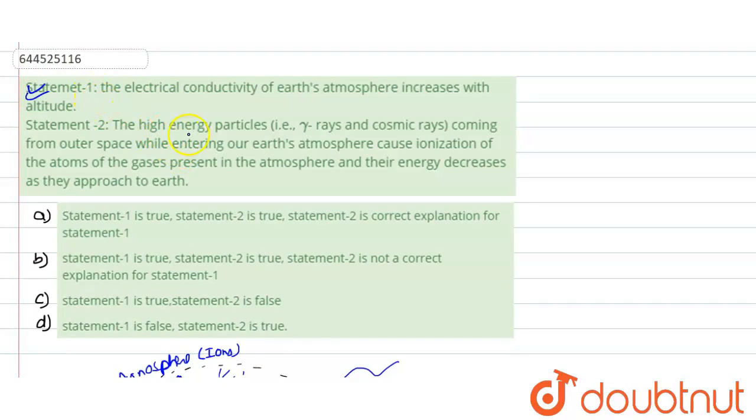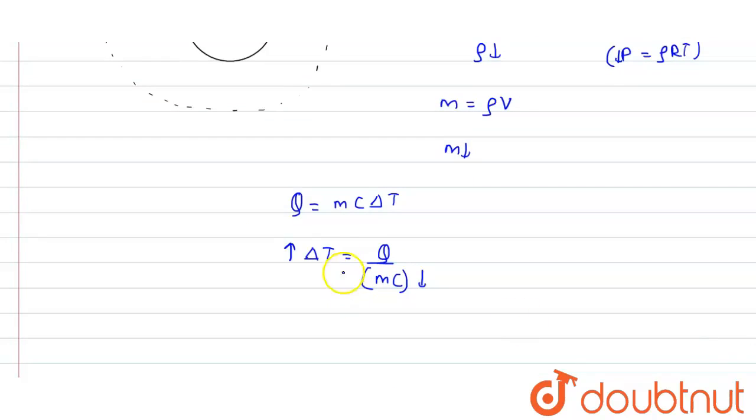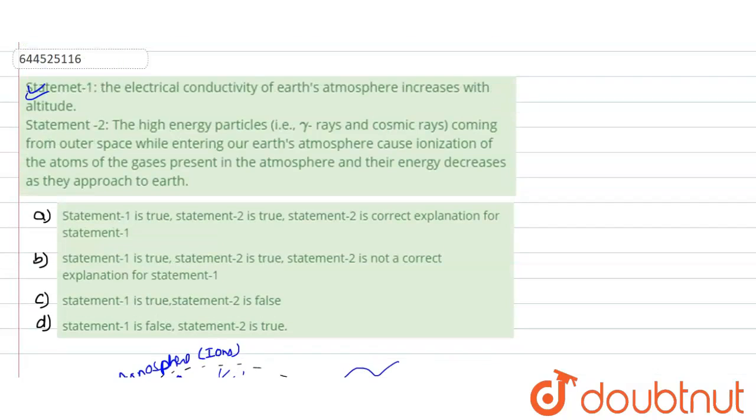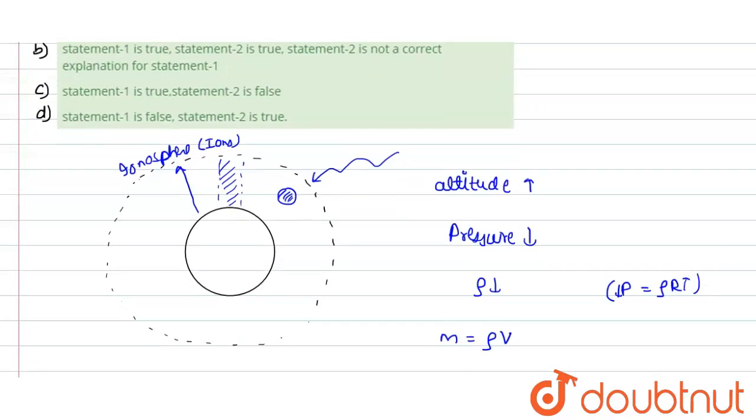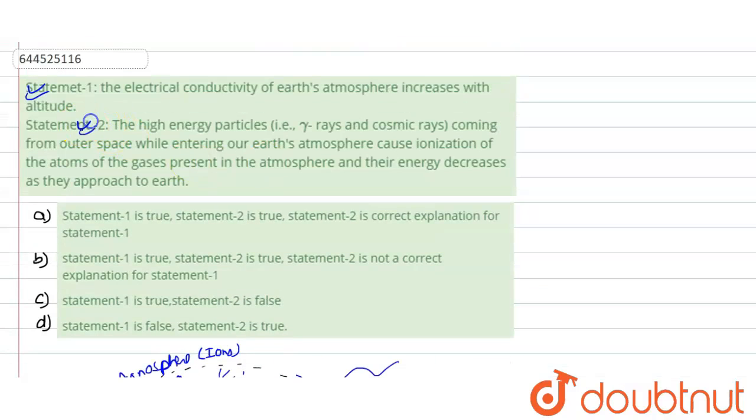This statement is true. Now the high energy gamma rays and cosmic rays coming from outer space, while entering our Earth's atmosphere, cause ionization of the atoms. We know that they would be giving their energy, so due to this energy there would be a rise in temperature, due to which ionization would take place. So this statement is also true. And their energy decreases as they approach the Earth. It is also correct, because when energy is taken up by the outer atmosphere, by the time they come to the inner atmosphere, the energy would be less. That means both statements are true and they are correctly explaining each other. So we can say that A is the correct option. Hope you understood the solution.